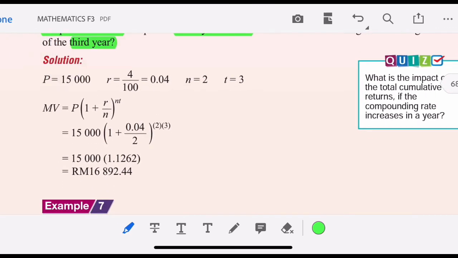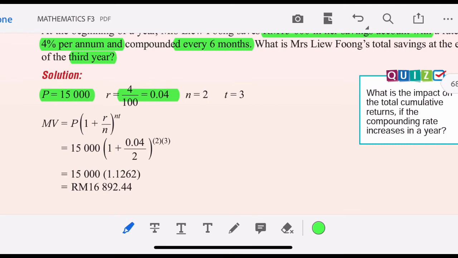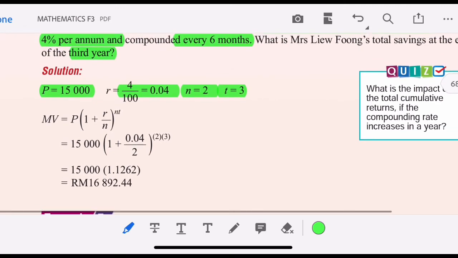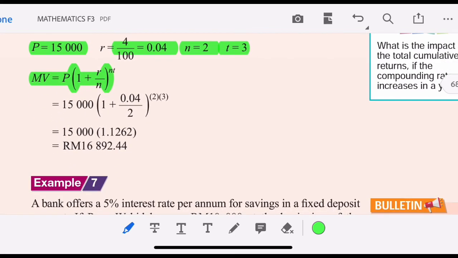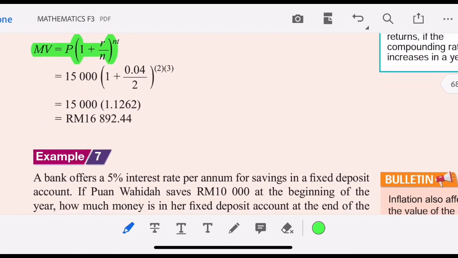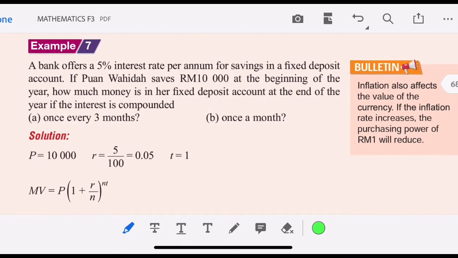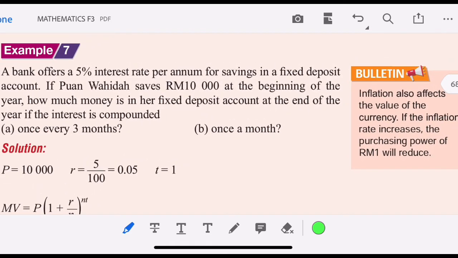The principal is 15,000, the interest rate is 0.04, N is 2, and T is 3. Substituting into the matured value, the answer is 15,000 times bracket 1 plus 0.04 over 2, then to the power of 2 times 3. So the answer is 16892.44.